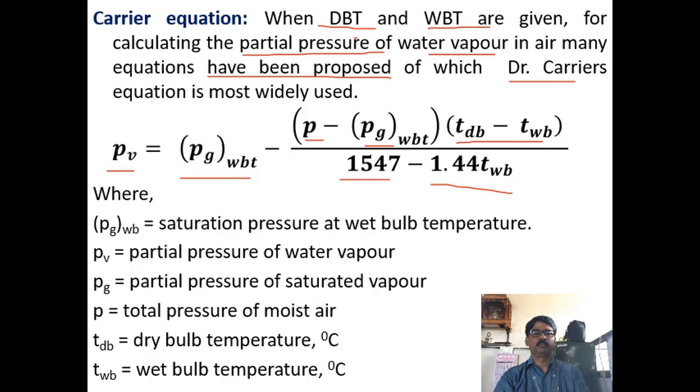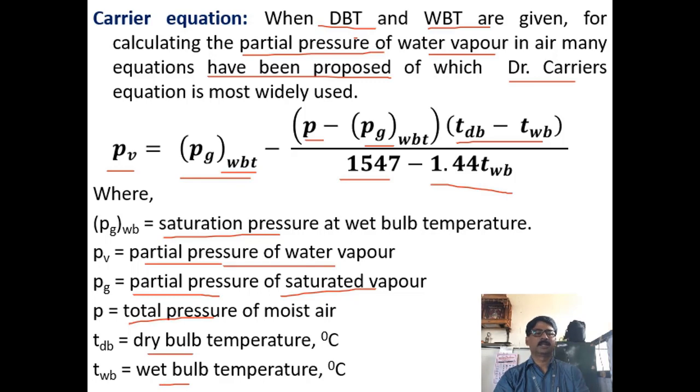Here Pg wet bulb is the saturation pressure at wet bulb temperature, the partial pressure of saturated water vapor at wet bulb temperature. P is the total pressure, and the temperatures are the dry bulb and wet bulb temperature.